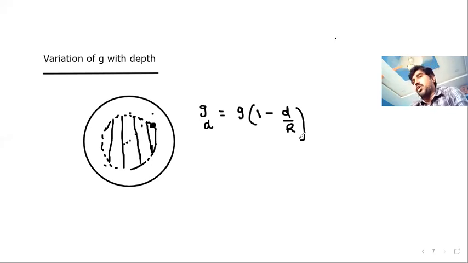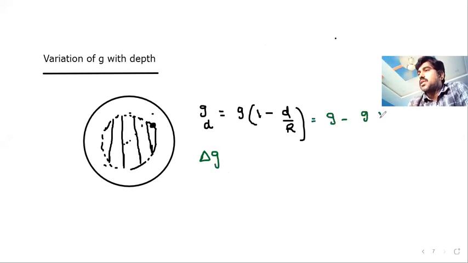So g_d will be how much? g into 1 minus d by R. Here also you see the fractional error, percentage error, absolute error. The absolute error can be taken as delta g, which is g d by R only, no? The change in g value is g d by R. And what is the fractional error? Delta g by g. What is that? d by R.